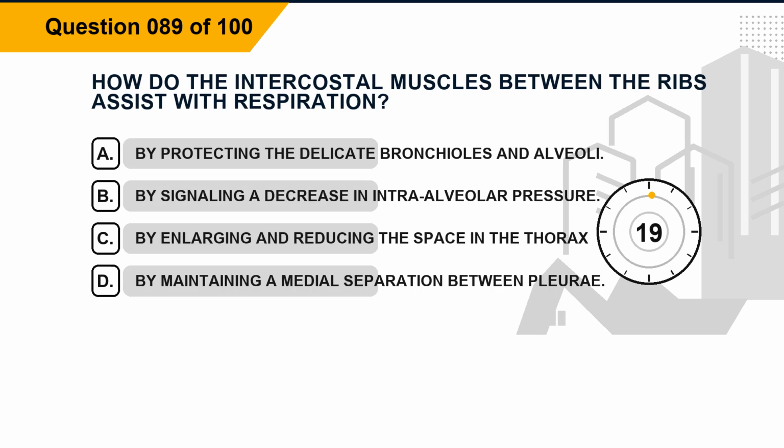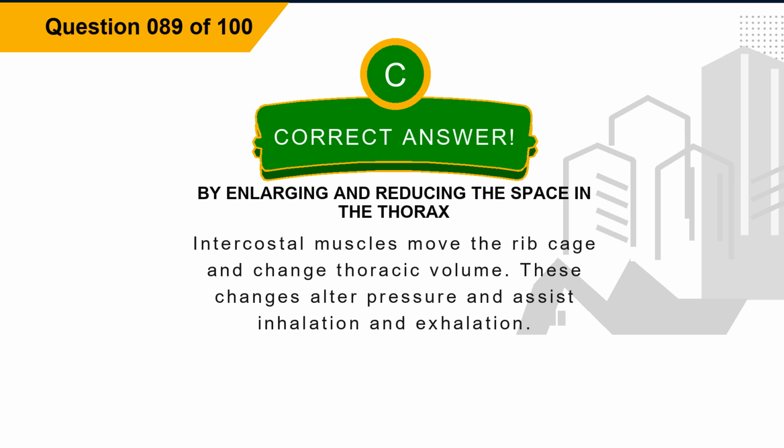Question 89. How do the intercostal muscles between the ribs assist with respiration? Option A, by protecting the delicate bronchioles and alveoli. Option B, by signaling a decrease in intraalveolar pressure. Option C, by enlarging and reducing the space in the thorax. Option D, by maintaining a medial separation between pleurae. The correct answer is option C, by enlarging and reducing the space in the thorax. Explanation: intercostal muscles move the rib cage and change thoracic volume. These changes alter pressure and assist inhalation and exhalation.